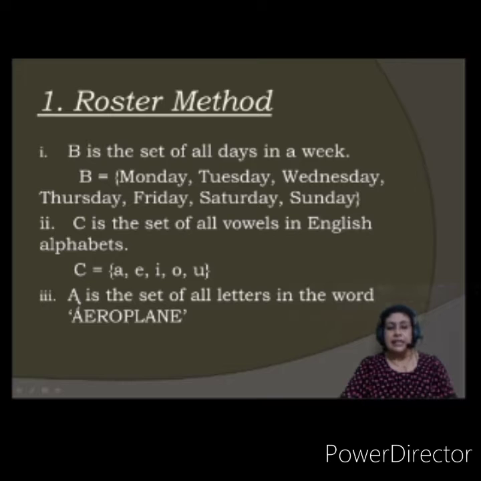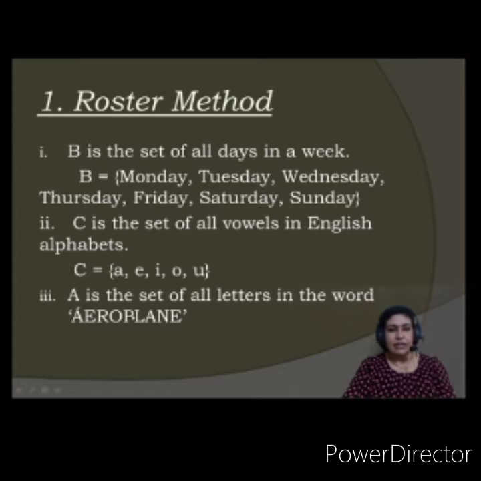Now see this. A is the set of all letters in the word aeroplane. So you just have to make a set consisting of all letters in the word aeroplane. See this carefully. I am going to write a set A and include all these alphabets in the set. But am I sure that I am going to include all? No. There is one more point to remember: alphabets or letters or objects do not repeat in a set.